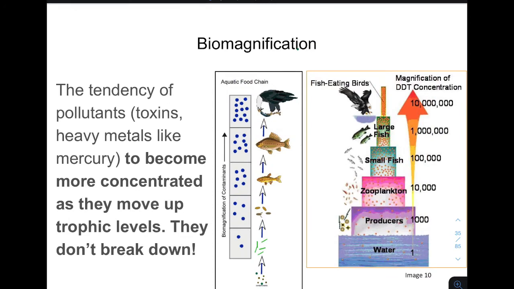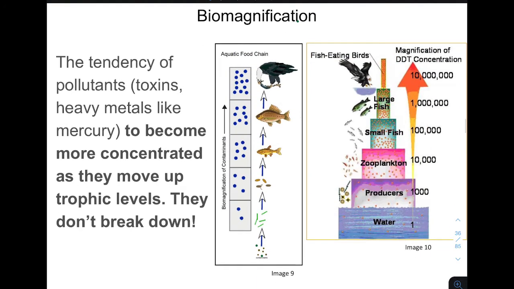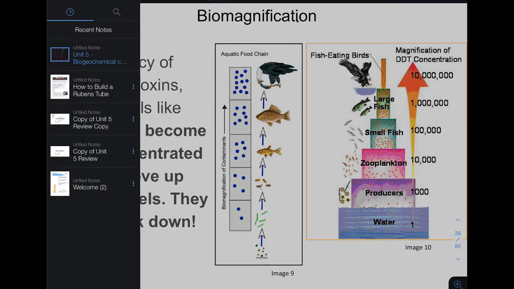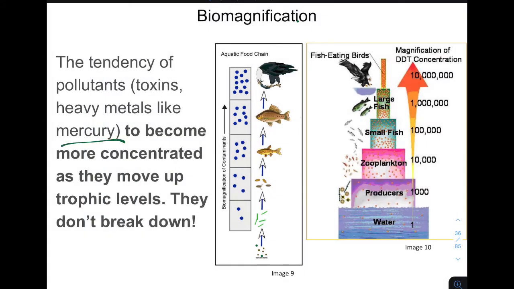Biomagnification, or bioaccumulation, is talking about when we have individual molecules of things. A really common example of this is mercury-containing compounds, especially methylated mercury compounds. Those ones are really well absorbed by living things. Pure mercury is not so well absorbed.